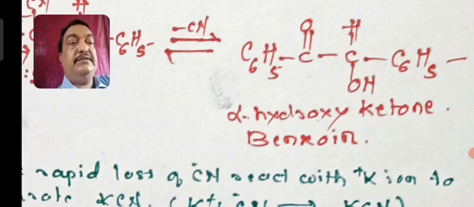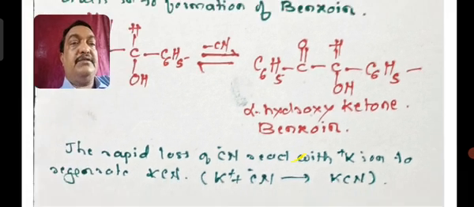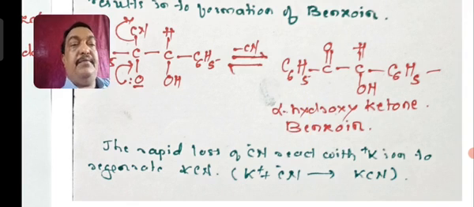So this is a reaction where there is a rapid loss of cyano group with potassium K plus ion to form KCN in the last step.